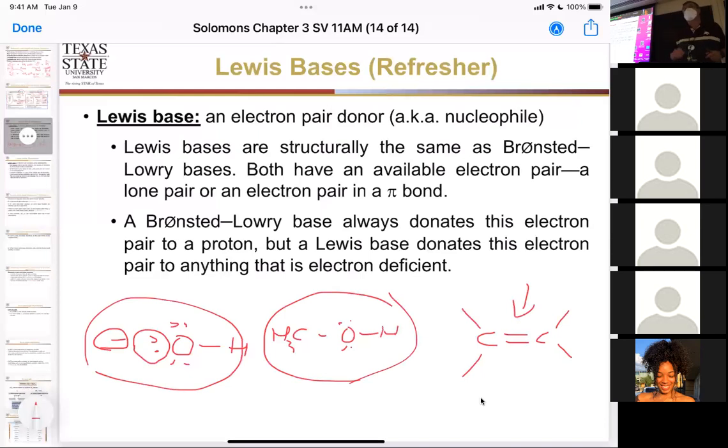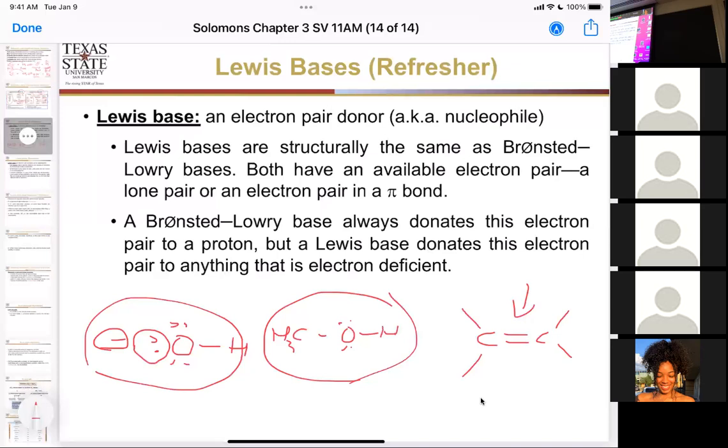So the Bronsted-Lowry also donates. Bronsted-Lowry acid or base. Base. The Bronsted-Lowry base uses its electrons to grab a hydrogen. It also accepts, right? It's accepting a hydrogen. The Bronsted-Lowry base donates the electrons to accept the hydrogen.